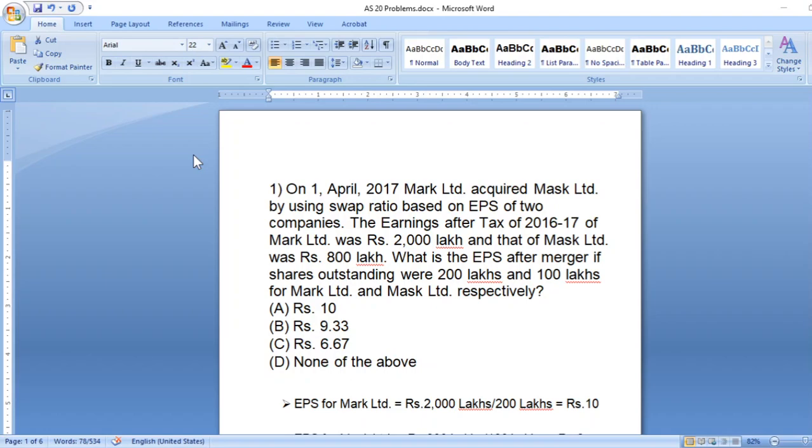The earnings after tax of Mark Limited was rupees 2000 lakh and that of Mask was 800 lakhs. What is the EPS after merger if shares outstanding were 200 lakh and 100 lakh of Mark and Mask Limited? So 4 answers are given. You please comment the answer. I will share the right answer at a later point of time.